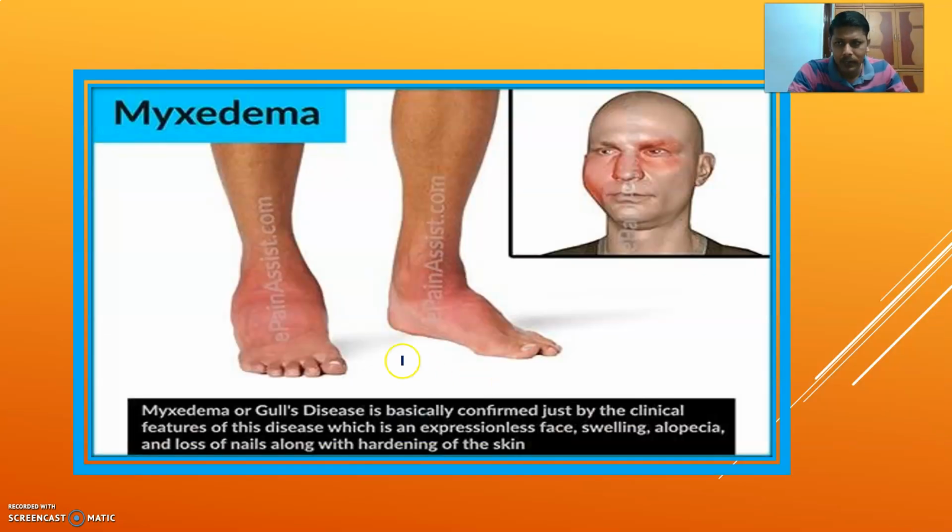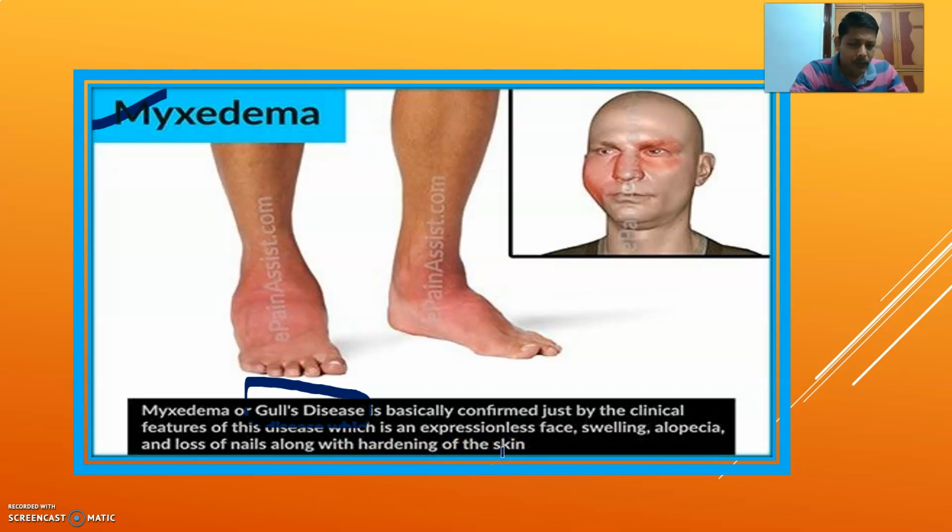You can see the slide here. Myxedema is otherwise called Gull's disease. It is basically confirmed by the clinical features of this disease: expressionless face, swelling, alopecia, lack of hair, and loss of nails, along with hardening of the skin.